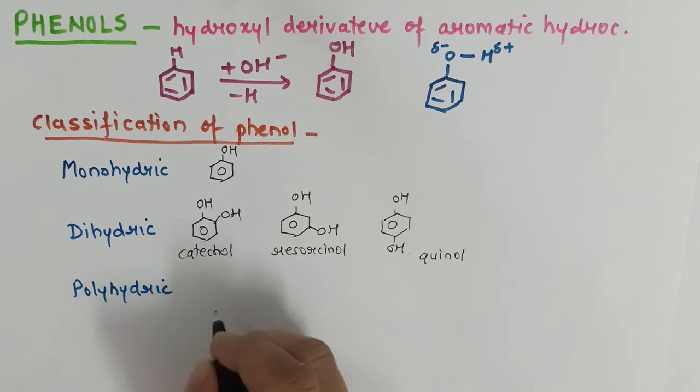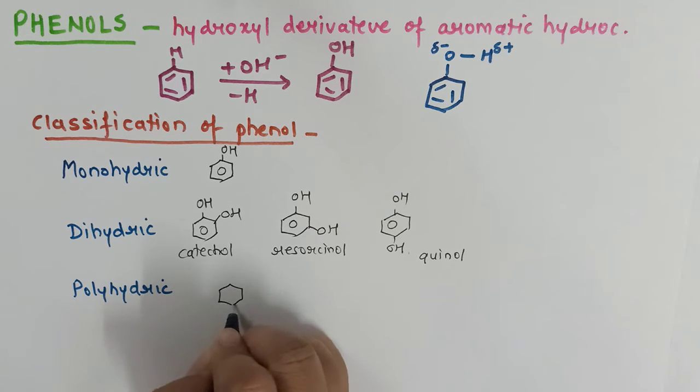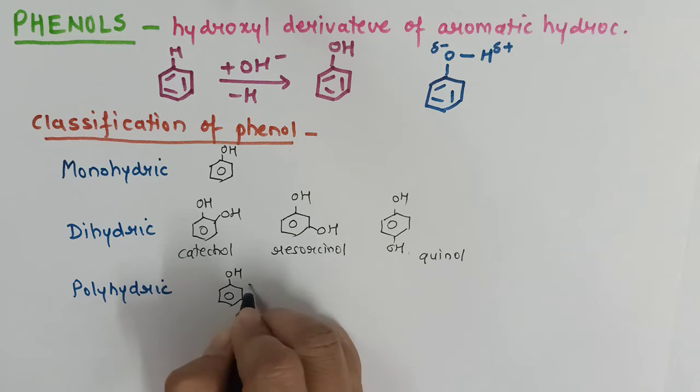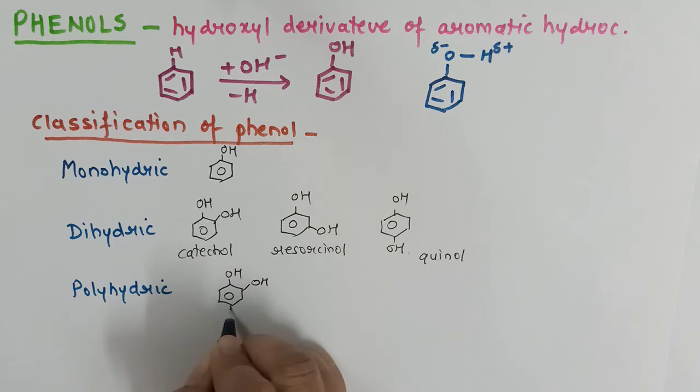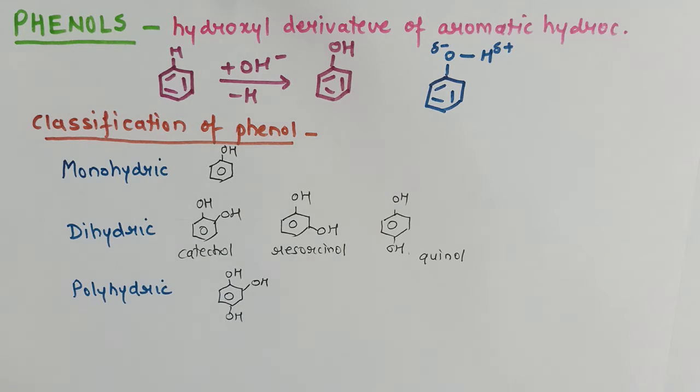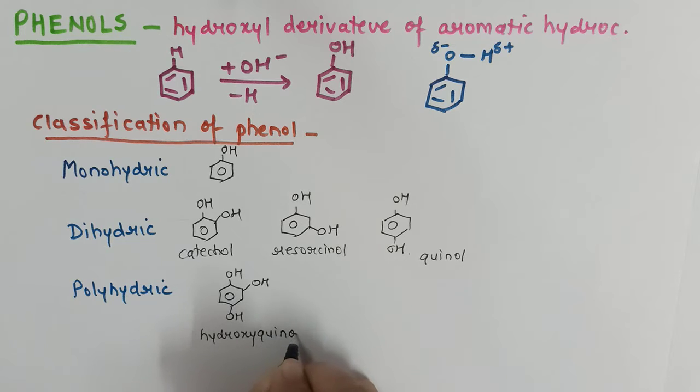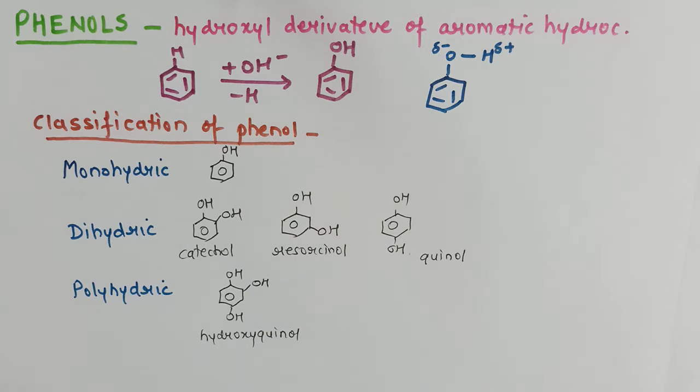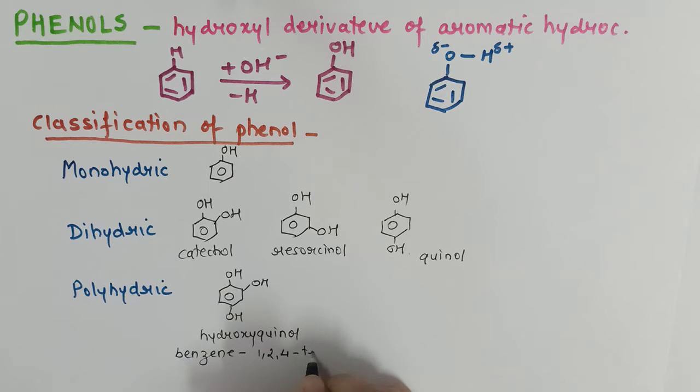Polyhydric phenols are phenols containing more than 2 OH groups. So this is called hydroxyquinol, or it can also be called benzene 1,2,4-triol.